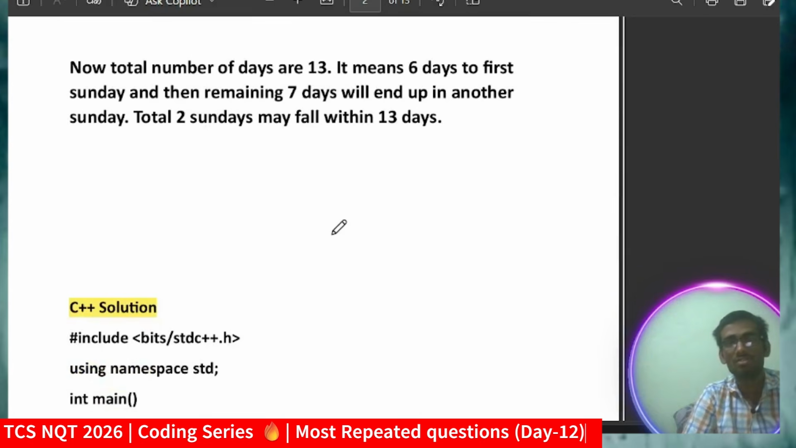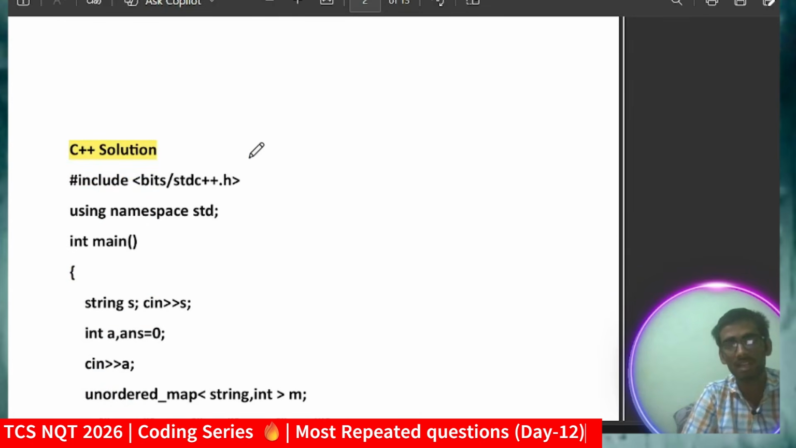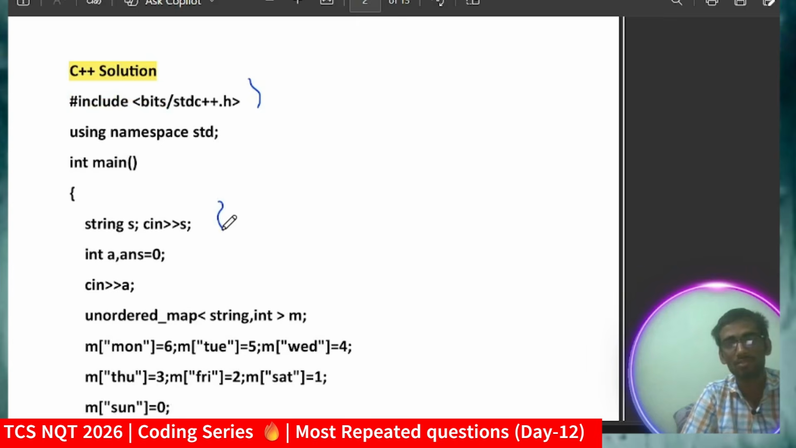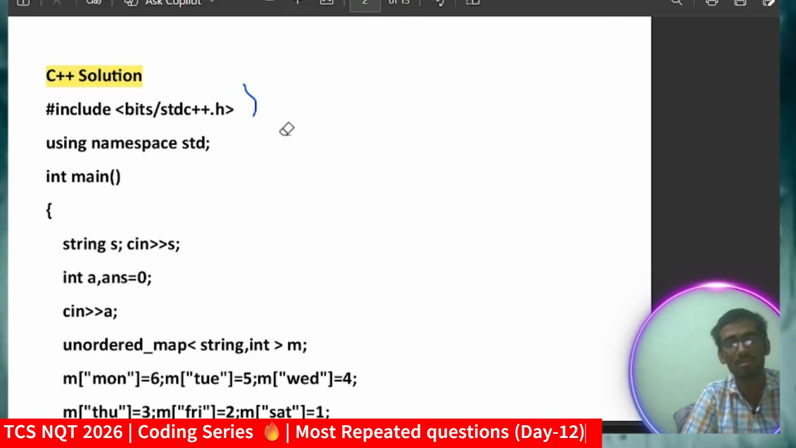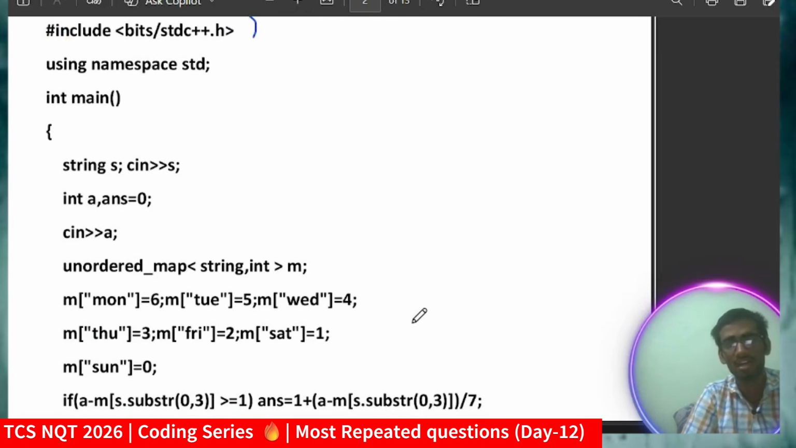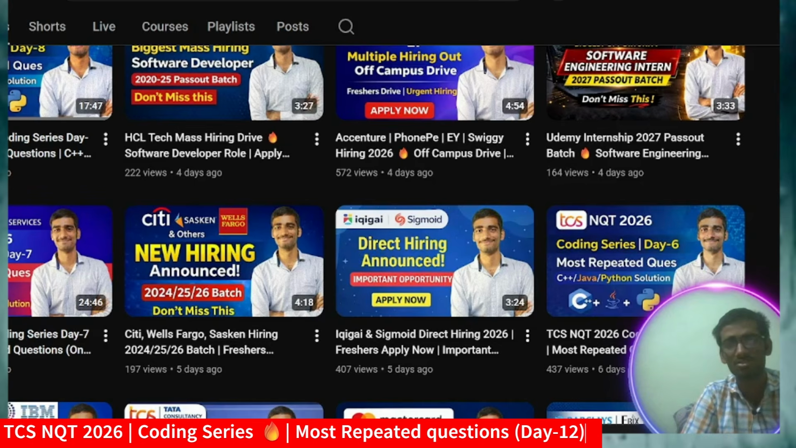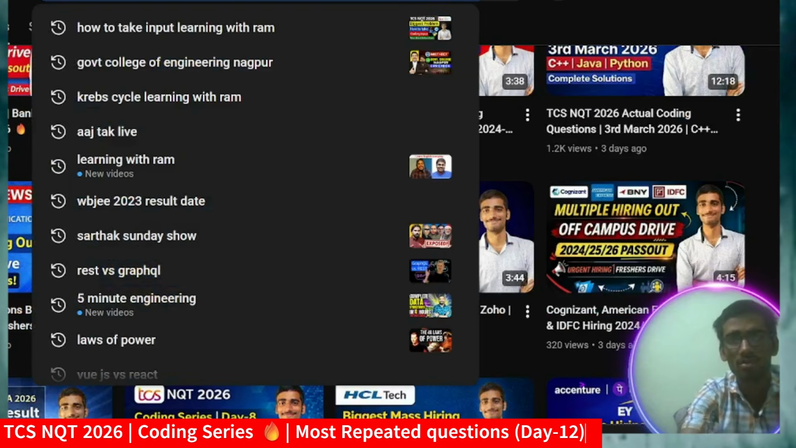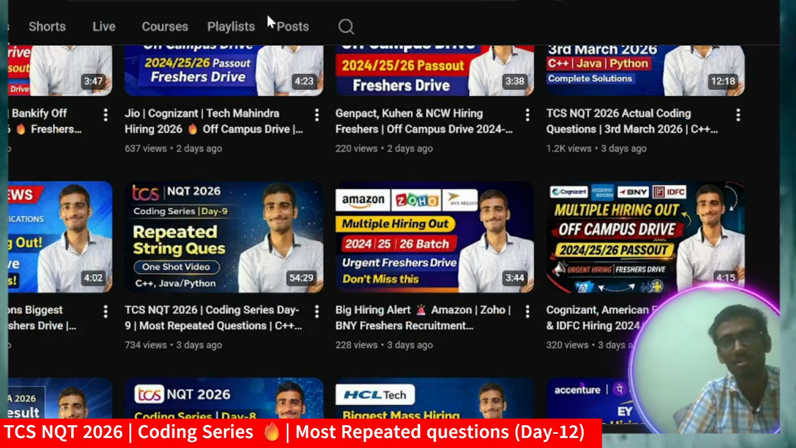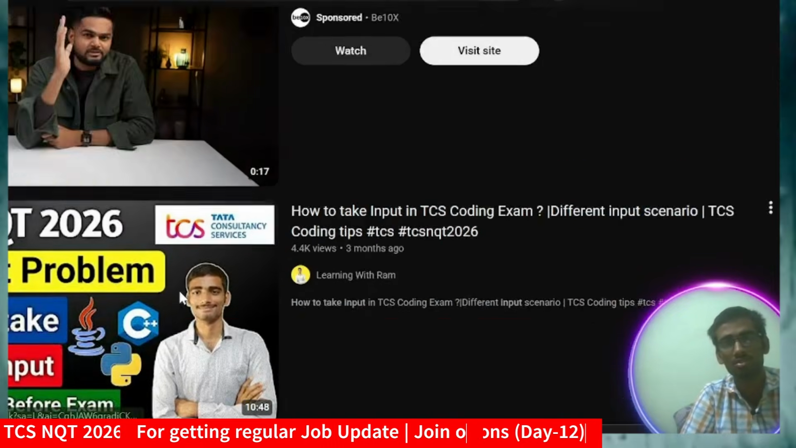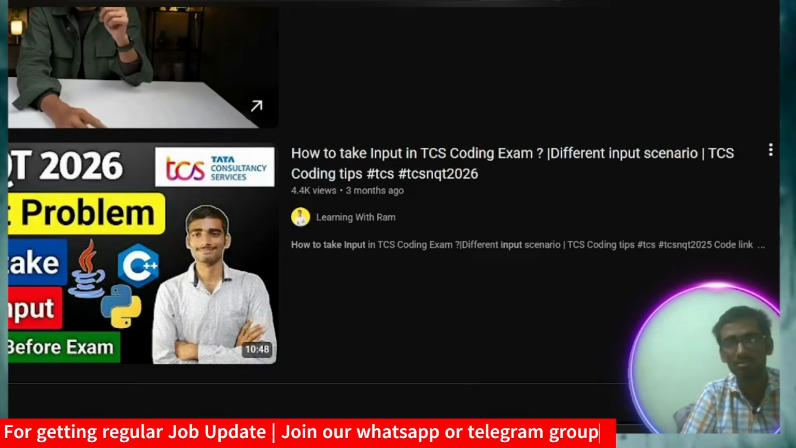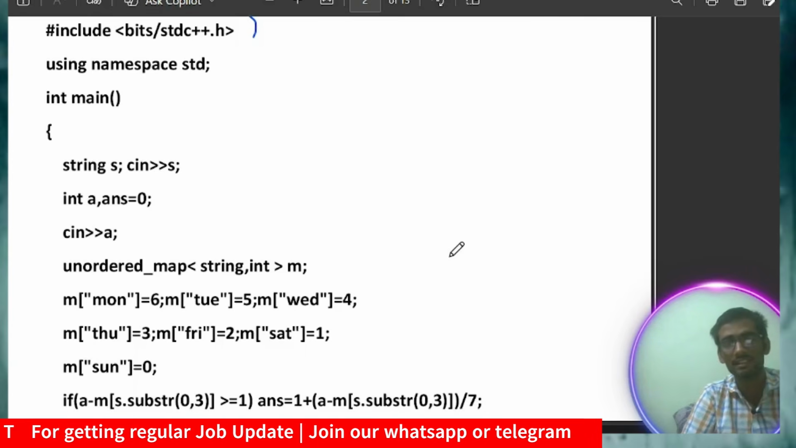So coming to the solution, let me explain the logic. First of all, I'm including the library and taking the input, both a string and an integer. You have to analyze the question to see what they are actually asking, whether they are asking for an array, a string or some kind of space separated input. Again, if you haven't gone through that video on how to take input, you must go through it. I tell you in almost every video that it is very important, and if you don't know how to take input, then it is quite difficult to solve, though the question is easier.